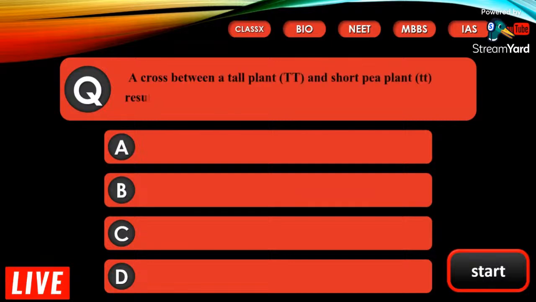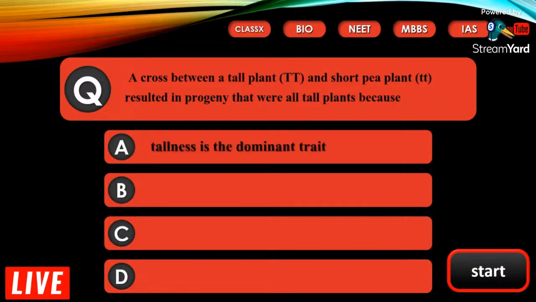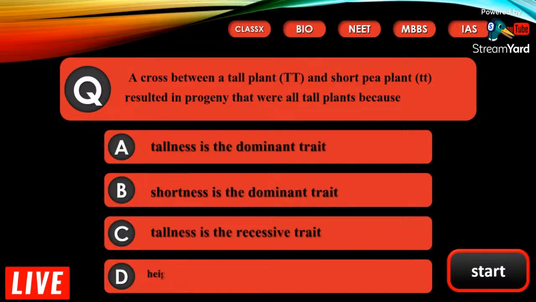A cross between a tall plant, capital T, and a short pea plant, small t, resulted in progeny that were all tall plants because A. Tallness is the dominant trait, B. Shortness is the dominant trait, C. Tallness is the recessive trait, D. Height of pea plant is not governed by gene, capital T or small t. So the correct answer here is tallness is the dominant trait.